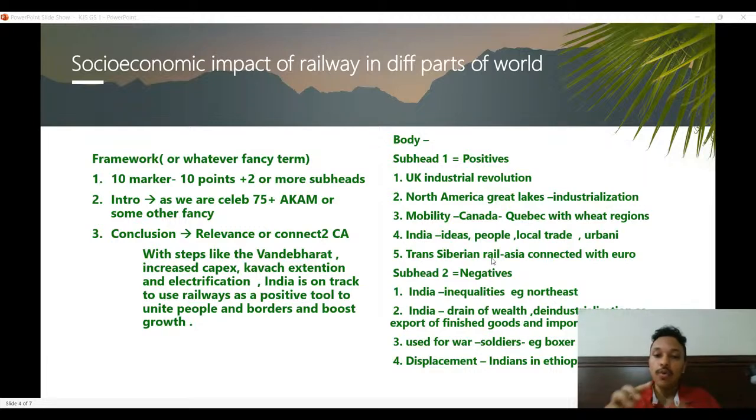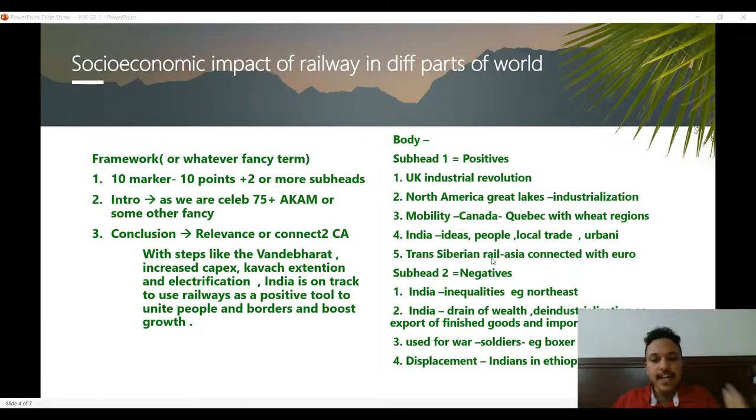Then Trans-Siberian Rail, how continents were connected, Asia connected with Europe. Negatives, again, inequalities, drain of wealth. Northeast railway density is very less, so possibly that is one of the reasons. So you can write causal statements, how the development of Northeast became a little less, possibly because of less or inequitable development of railways, or how the railways was used as a tool for de-industrialization of India, how it was used for export of finished goods and import of raw materials, how it was used for war by colonial powers, like in Boxer Rebellion, in other parts of the world,